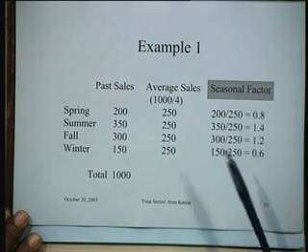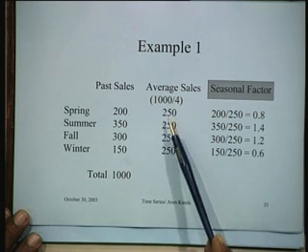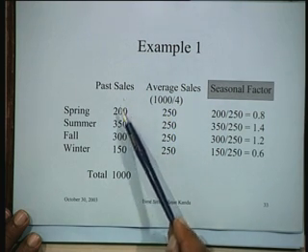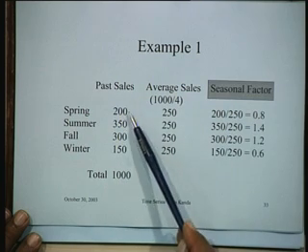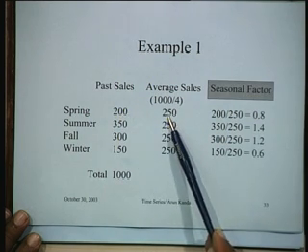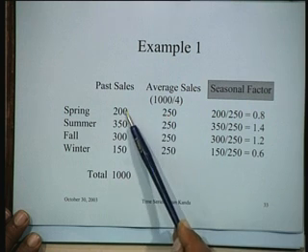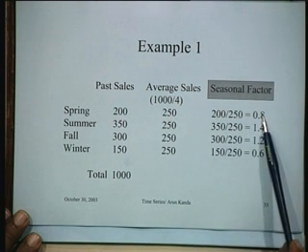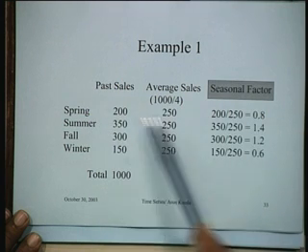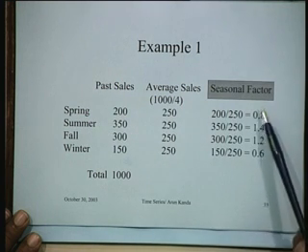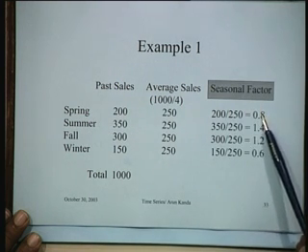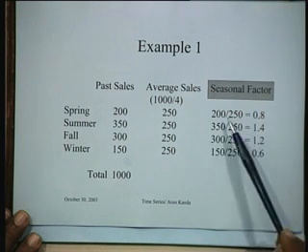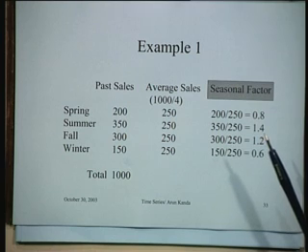So the basic idea is that the average demand was 250 in each quarter, yet in each quarter the demand was actually fluctuating above or below it. So what you can do is take actual demand divided by the average, right? 200 divided by 250 is actually 0.8. So this becomes the seasonality factor for spring. What it shows is that on the average the demand during spring was 80% of the average demand. That's what it shows, nothing else.